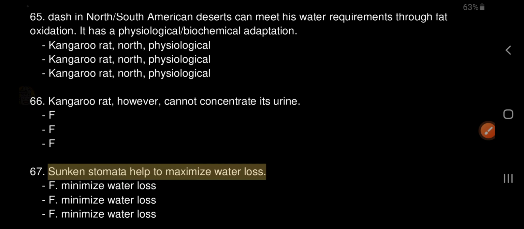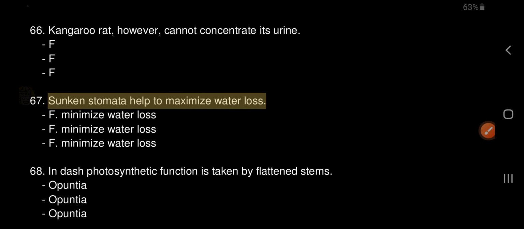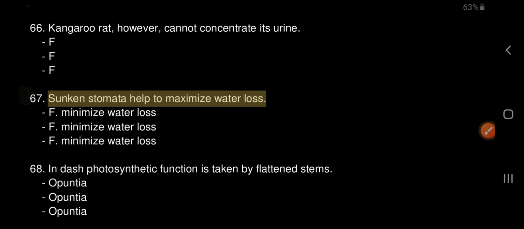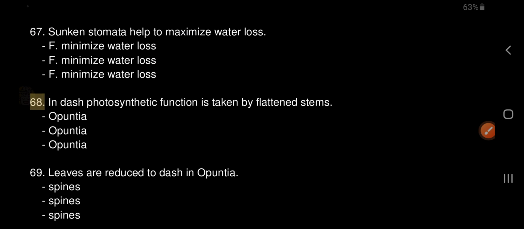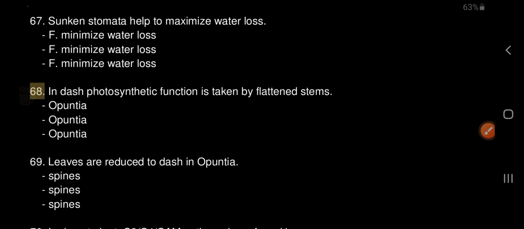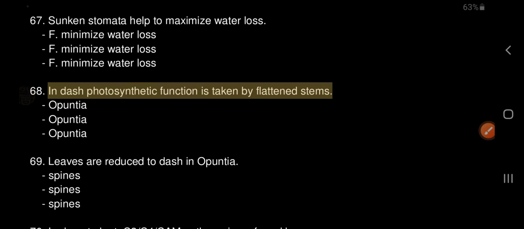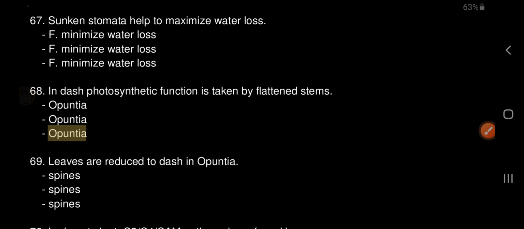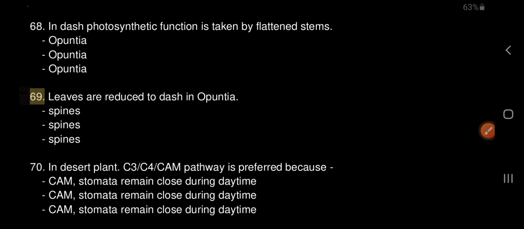67. Sunken stomata help to maximize water loss. False, they minimize water loss. 68. In dash, photosynthetic function is taken by flattened stems. Opuntia. 69. Leaves are reduced to dash in Opuntia.